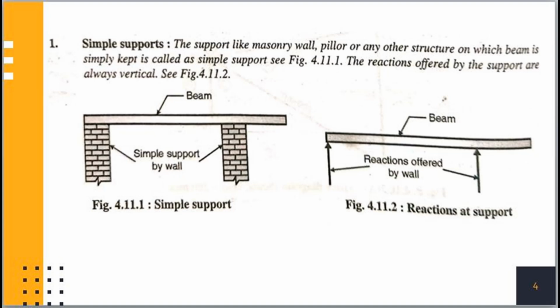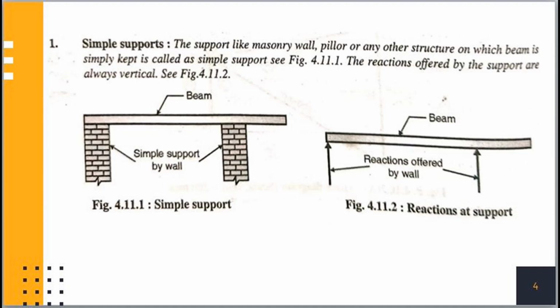A support like a masonry wall, pillar, or any other structure on which a beam simply rests is called a simple support. The reactions offered by a simple support are always vertical. The end of the beam rests simply on the rigid support, which is shown in the figure.